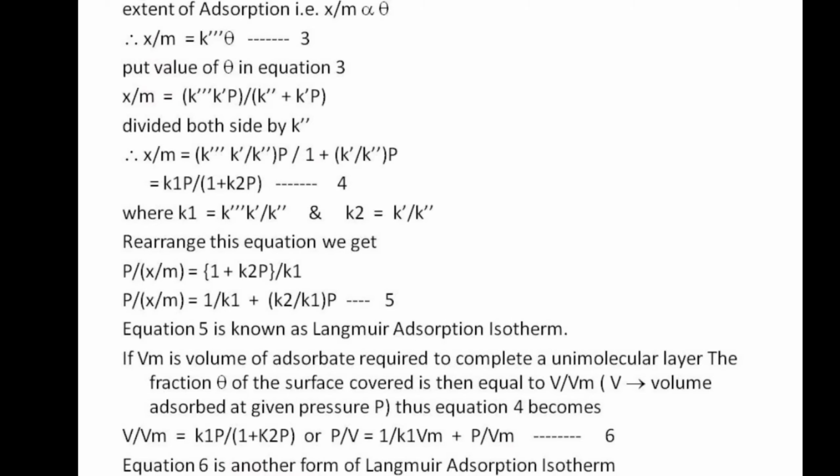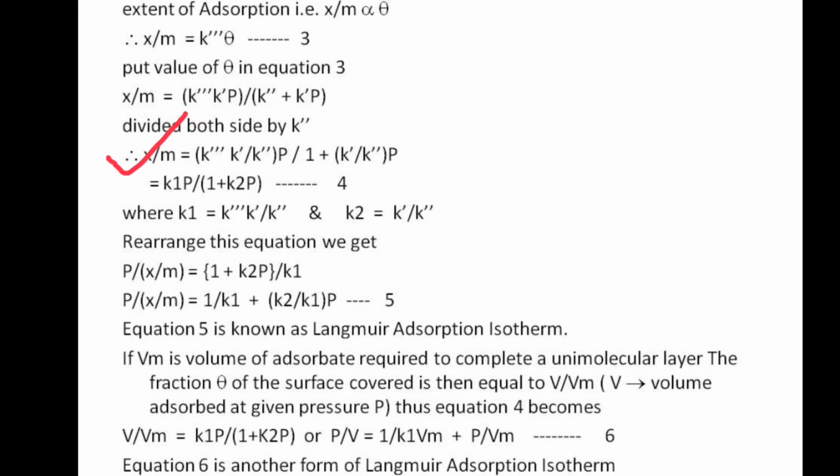Now put the value of theta from equation 2 in equation 3. So we get x by m is equal to K triple dash into K dash P divided by K double dash plus K dash P. Now divide both sides by K double dash.